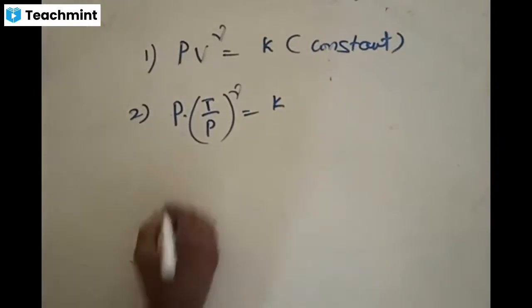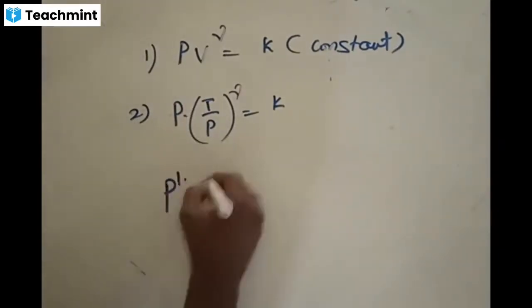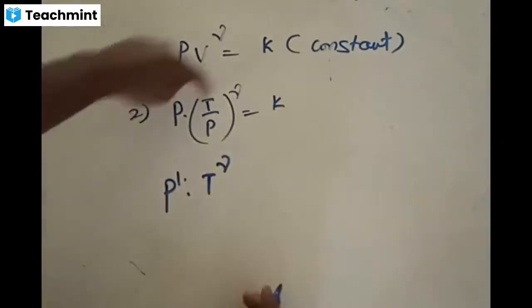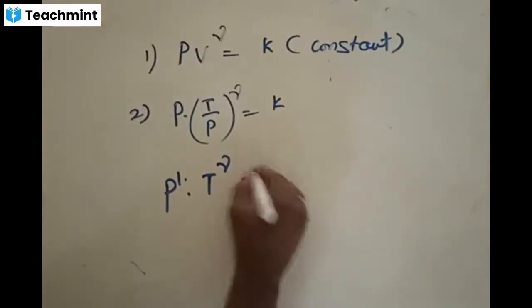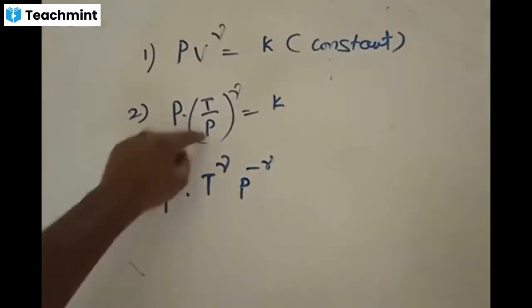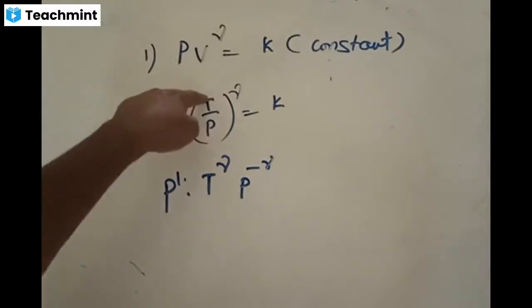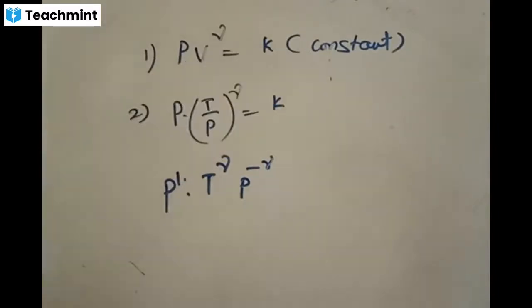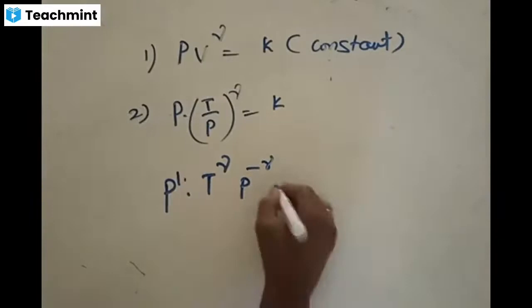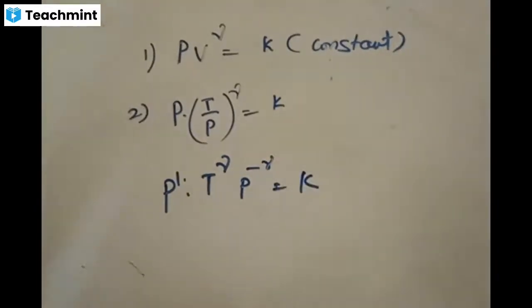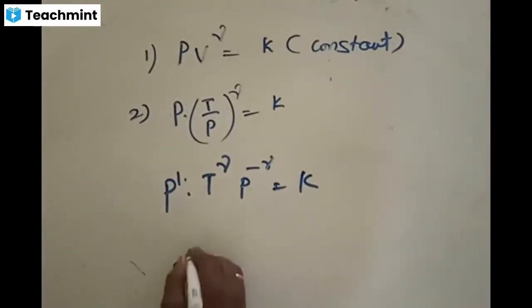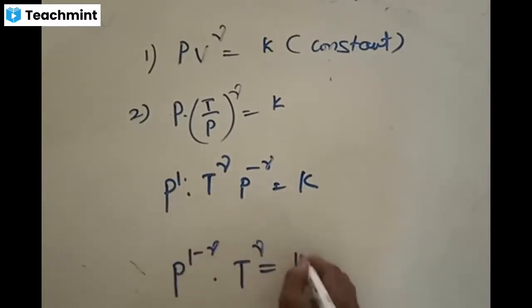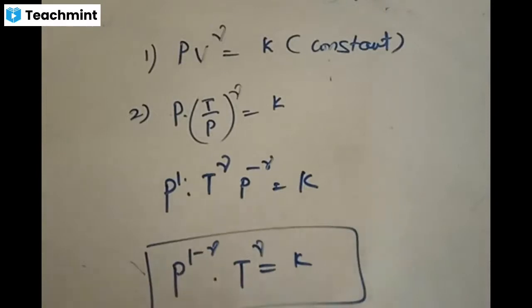How can you modify this? P to the power 1 into P to the power minus gamma, because if you take P to the top, P inverse to the power gamma becomes P to the power minus gamma. So these two combine, and this is equal to K. P to the power of 1 minus gamma into T to the power gamma is equal to constant. This is the equation of what? Is the point clear? It's simple, you should understand.